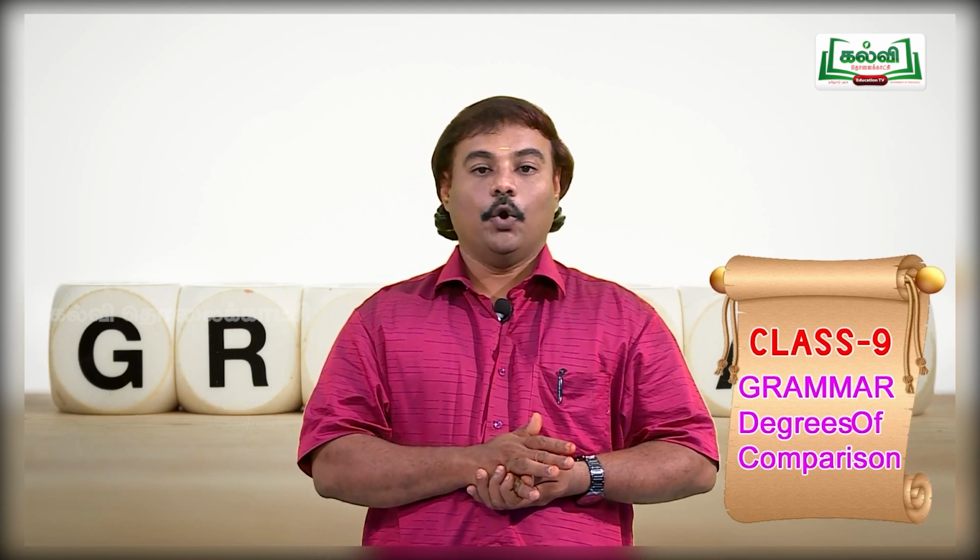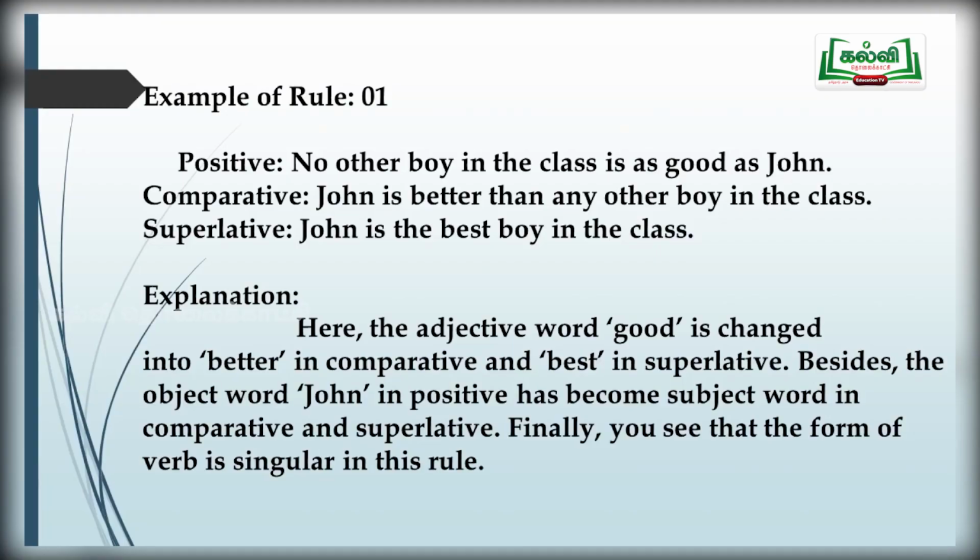Okay. Now, I have displayed an example for you of all the 3 degrees. See the positive degree. No other boy in the class is as good as John. Read all of you. No other boy in the class is as good as John. Students, which is the subject there, or which is the noun there?